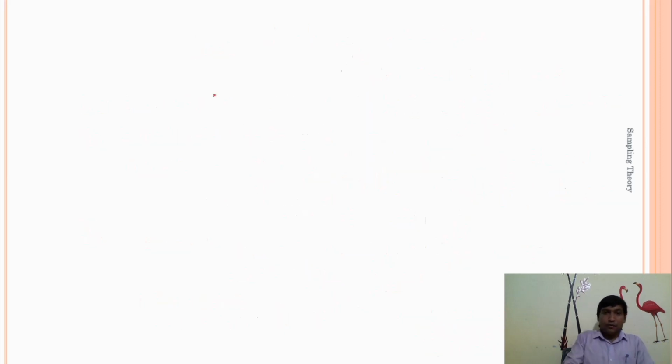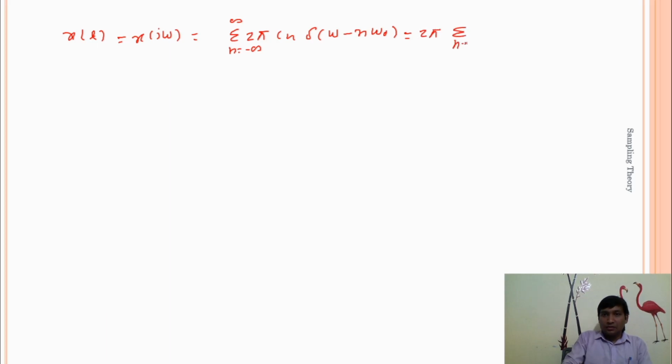So the Fourier transform of x(t), X(jω), is equal to the summation from n equal to minus infinity to plus infinity of 2π Cn δ(ω − nω0), which is equal to 2π times the summation of Cn δ(ω − nω0).